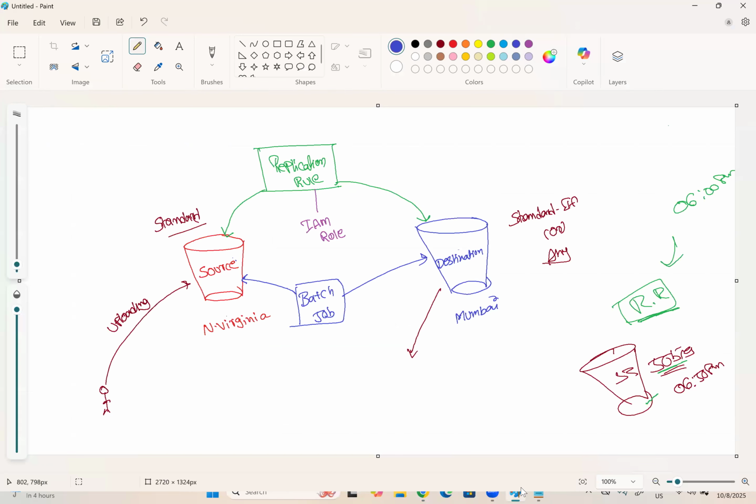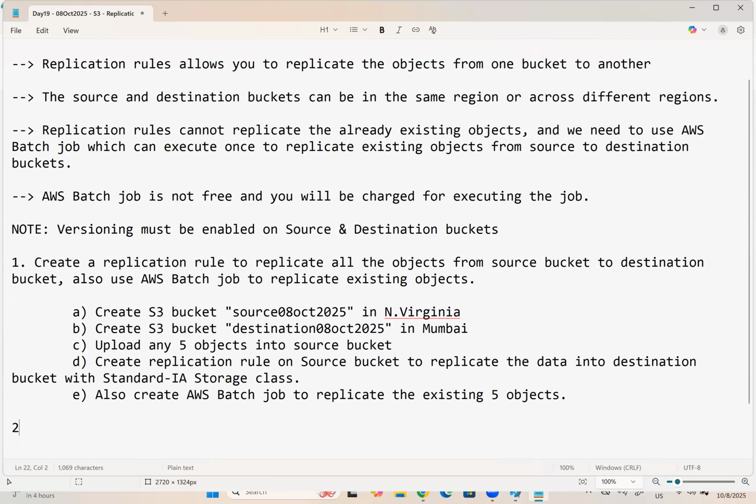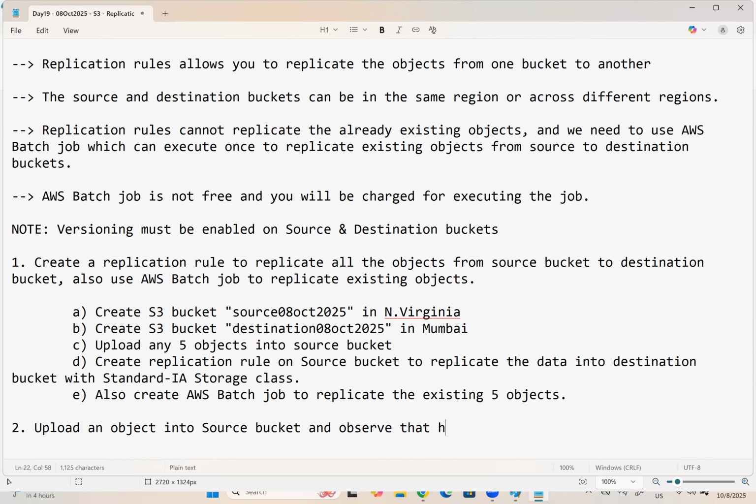Yes. Now, not yet completed. Now what I do is upload an object into the source bucket and observe that the same got replicated to the destination bucket.